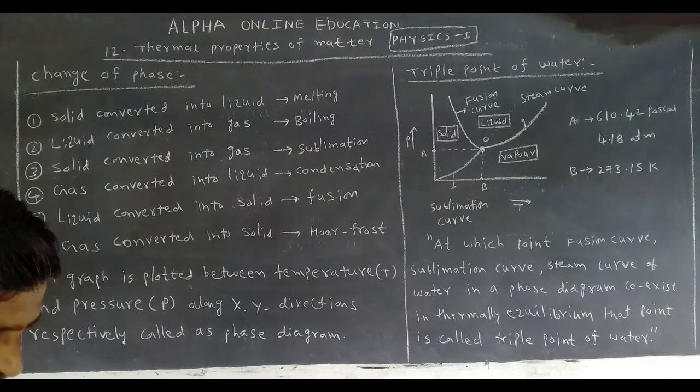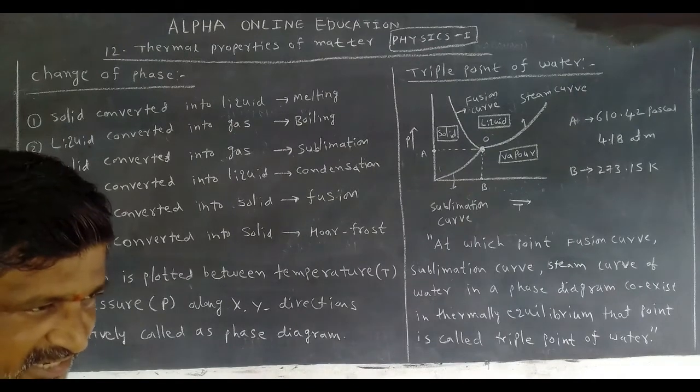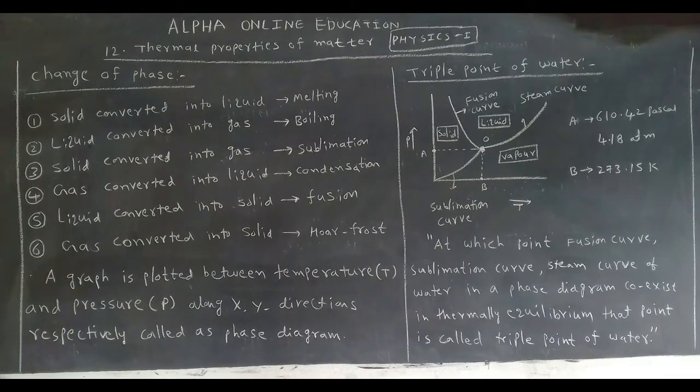We can see this in our daily life, for example in a gas cylinder. Which cylinder do we use in our kitchen? LPG, liquefied petroleum gas. If you see the cylinder, we feel that the liquid is oscillating in it. Means the gas in the cylinder is in the form of a liquid. The gas converted into liquid is called condensation.